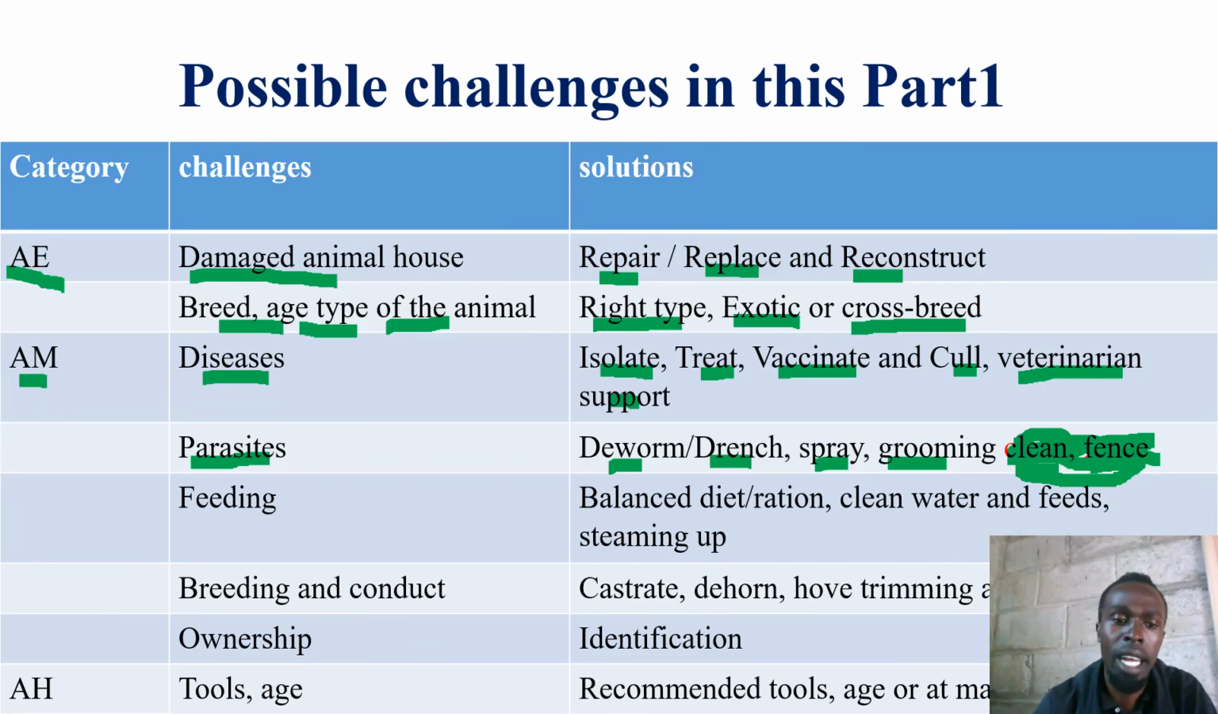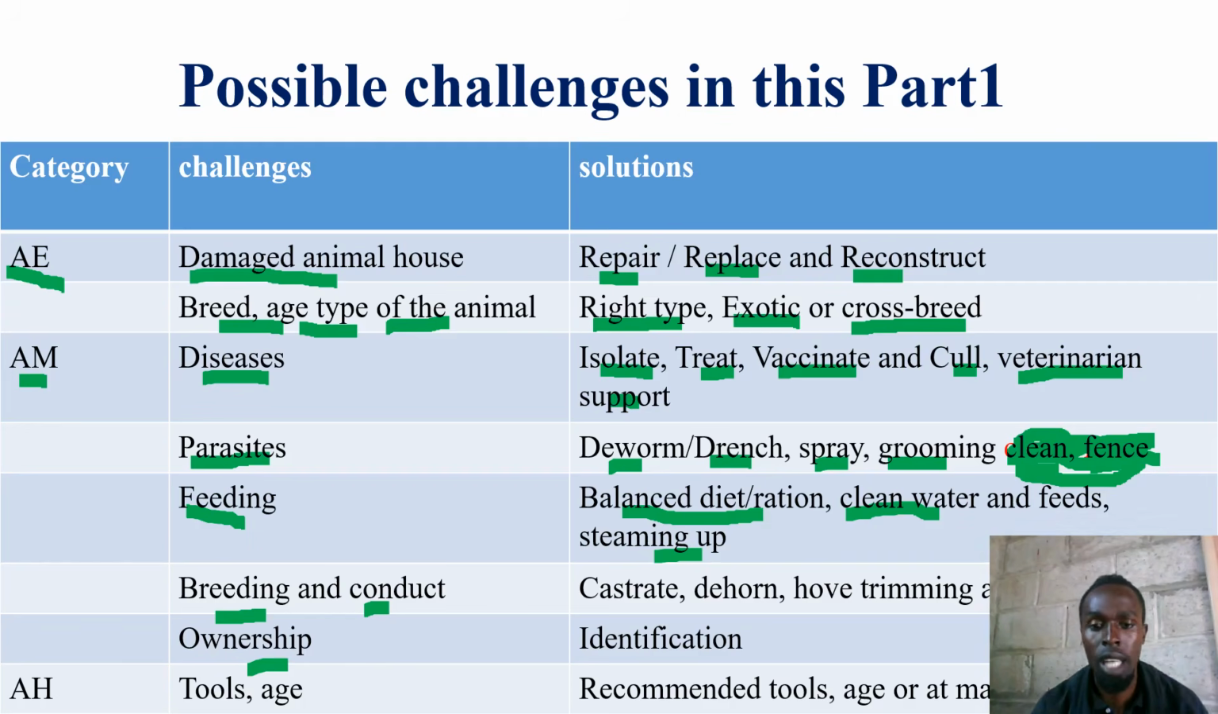There are other challenges under animal management, such as feeding, such as breeding, and the conduct of the animal, and even sometimes ownership of the animal. So at this level, members, we ask you to continue to read and master the solutions that you have to give for feeding: balanced diet or balanced ration, then providing clean water and clean feeds, steaming up the animals, that is giving concentrates, supplements.